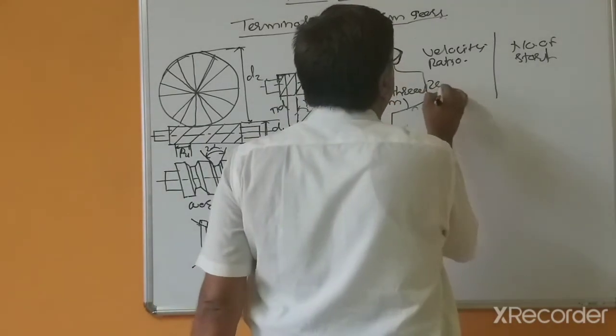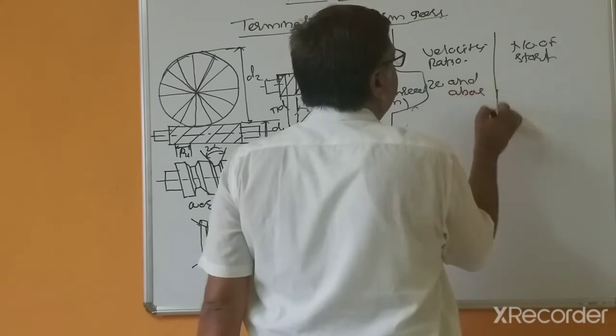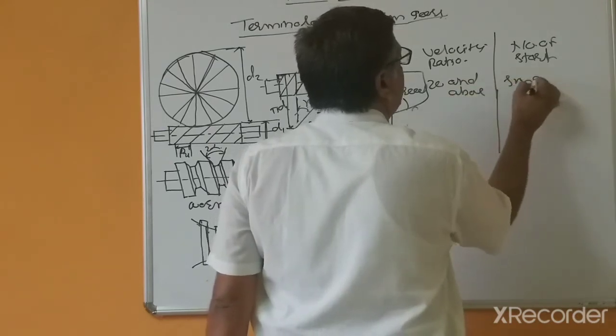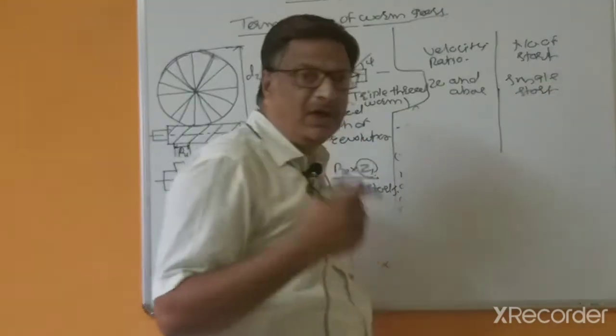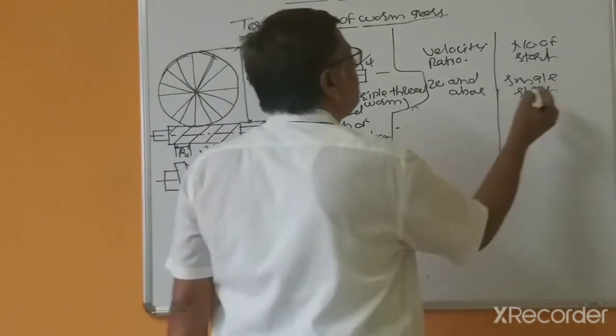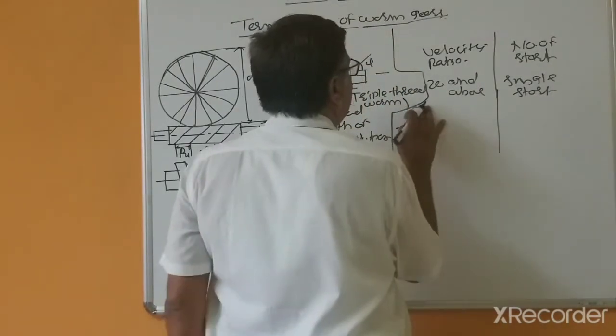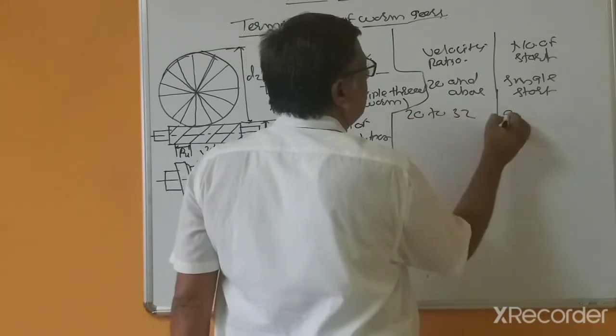$20 and above. This is single start. So that may be 100, 200, 300. So that types number of the starts is to be used single start. In between 20 to 32, double start.